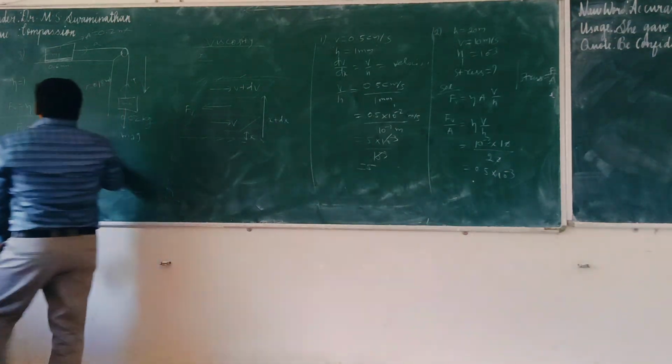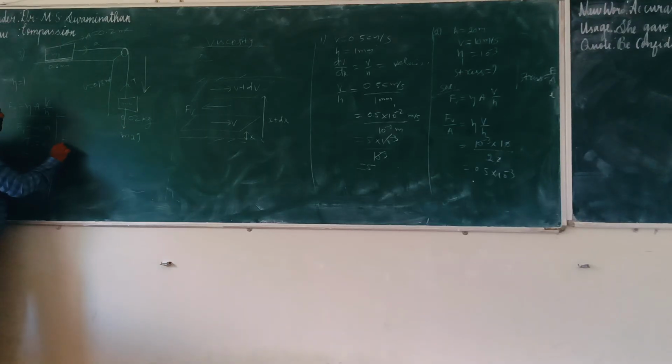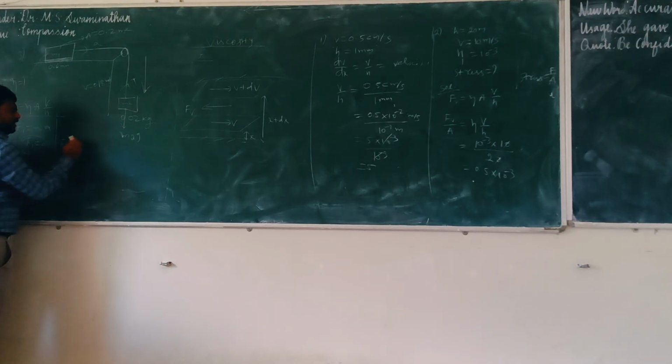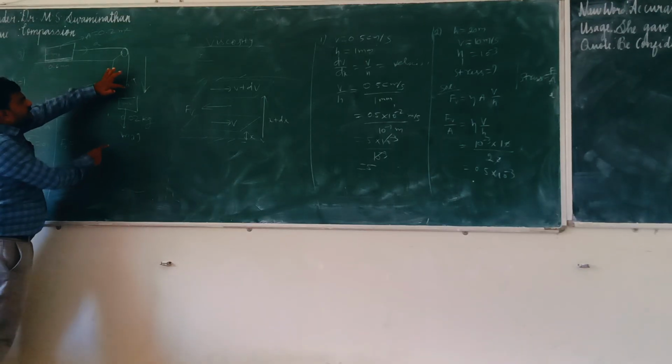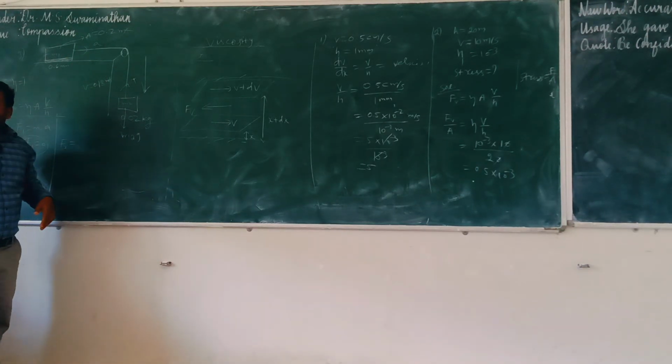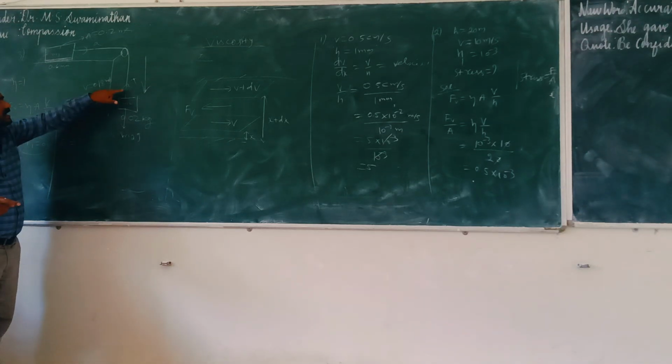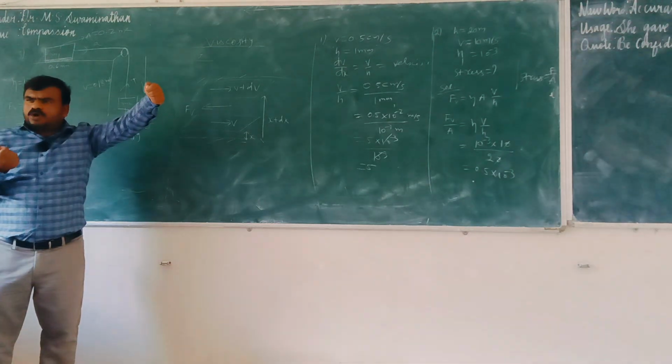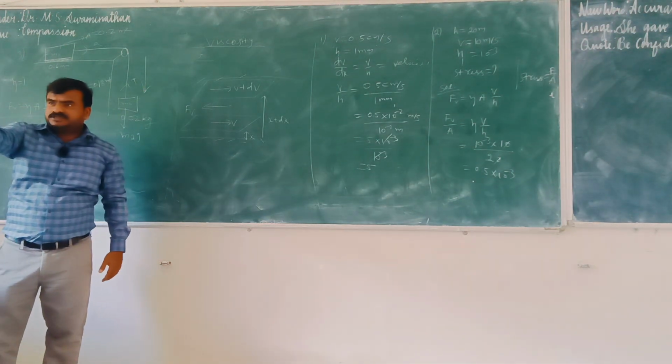Here, F2 is nothing but M2A, right? So F2 is equal to, tension is upside and M2G is downside. Here someone asked, sir, there are 2 forces acting in opposite directions, so the difference.